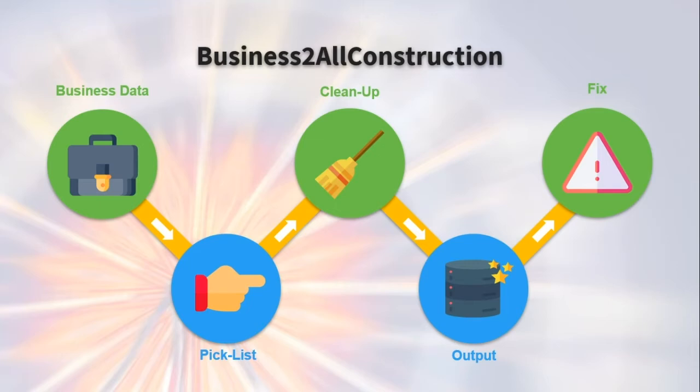So the first part of the FME workbench is really to ingest the business data. So this being the town of Aurora's construction data, Whitchurch-Stouffville's construction data, King's, Vaughan's, what have you, and bring it in. It didn't matter where the business data was located. It could be an SDE, it could be in a file geodatabase, or if you happen to manage it in a shapefile, then by all means, if that's the way you want to do it, that's the way you can do it. So it takes that in whatever format it is.